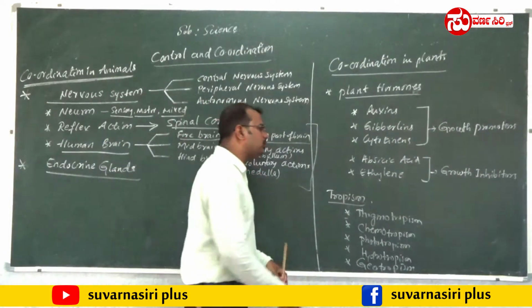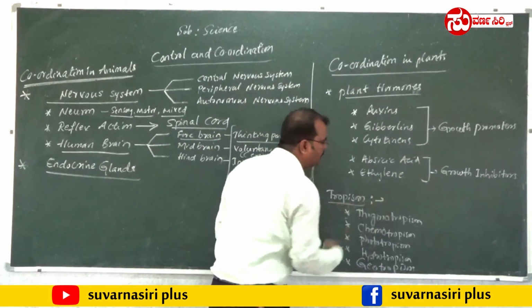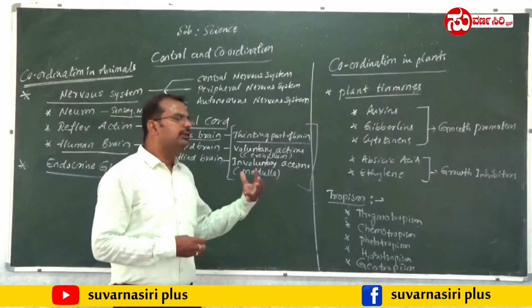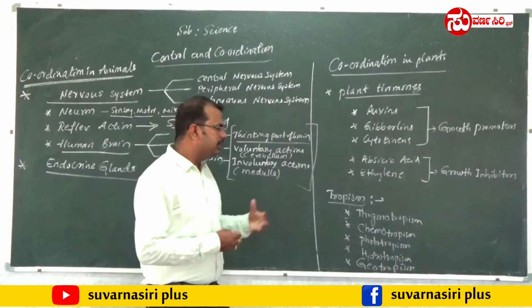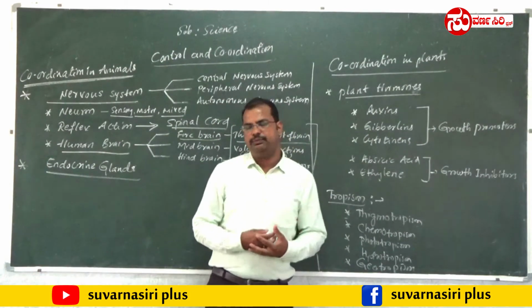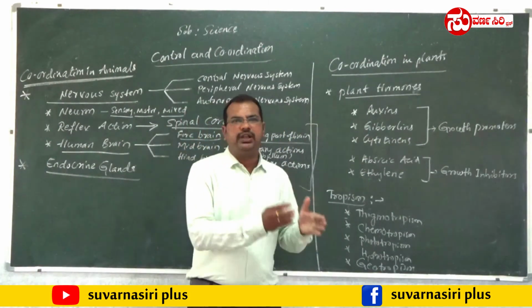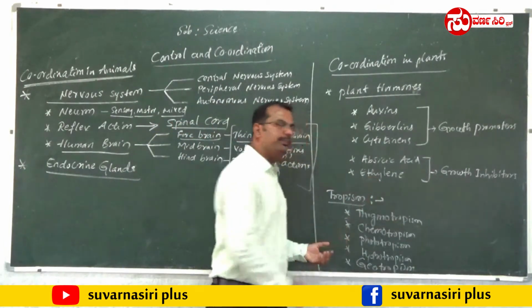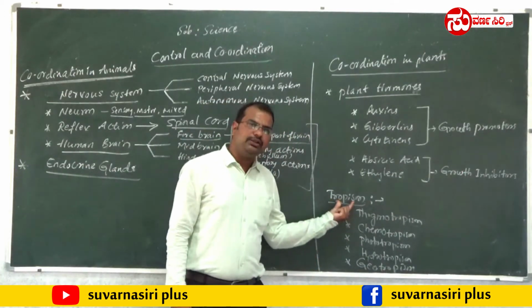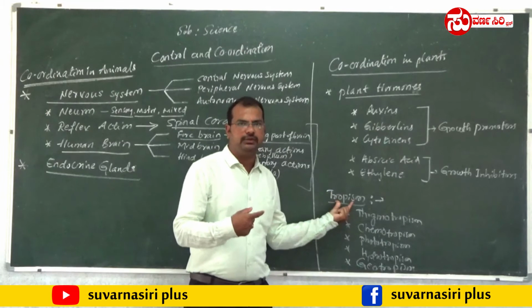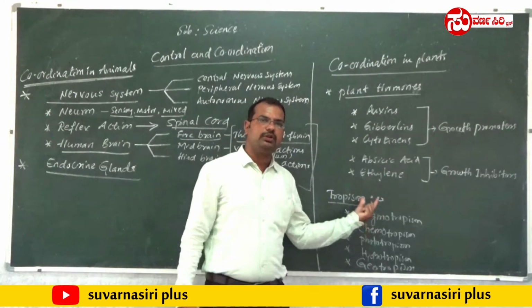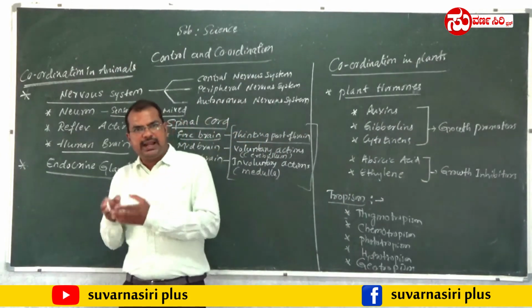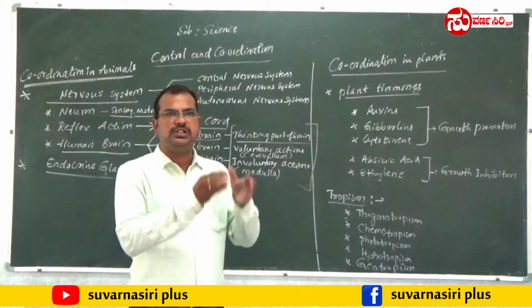And one more important topic in plants is called tropism. Apart from these 5 hormones, how does a plant show movement? A plant shows movement in a particular direction. Such movement is called tropism. There are different kinds of tropisms, where plants show movement towards a particular direction.